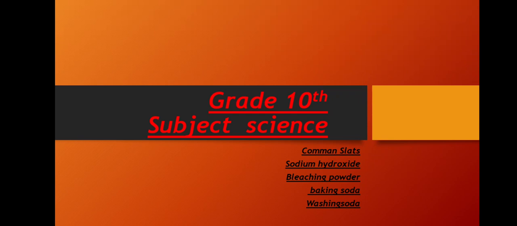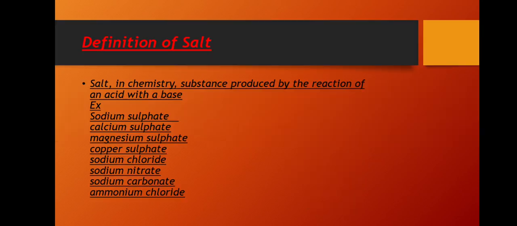Grade 10, subject science. Common salts: sodium hydroxide, bleaching powder, baking soda, washing soda. Definition of salt: a chemical substance produced by the reaction of an acid with a base.